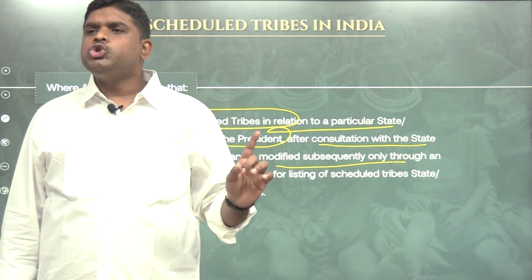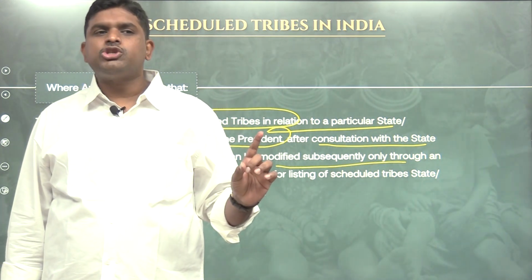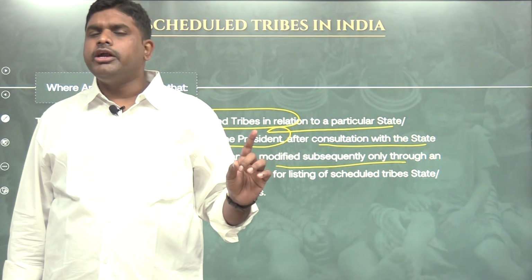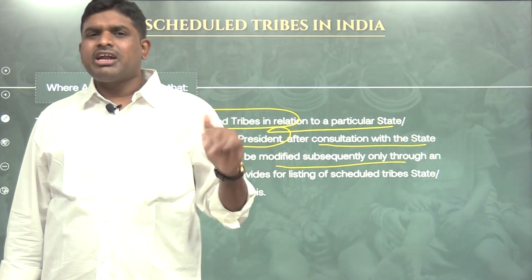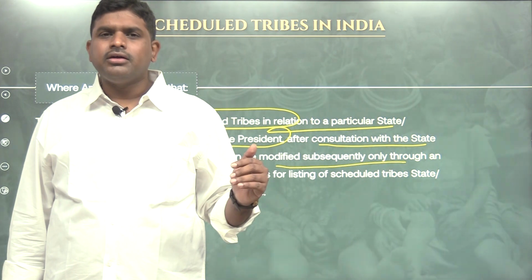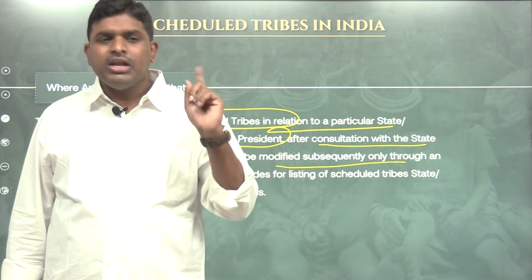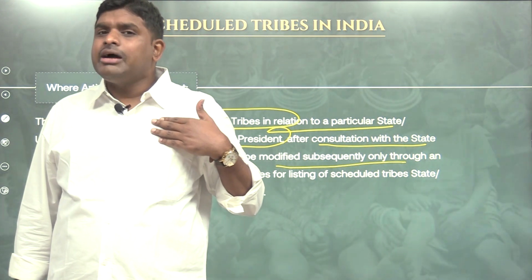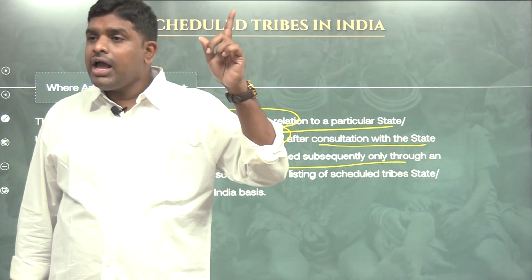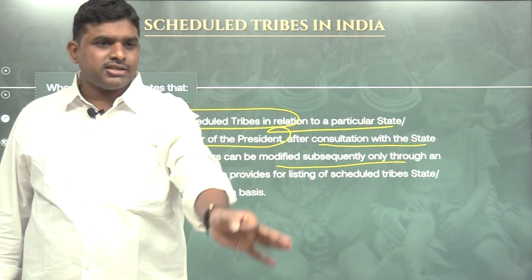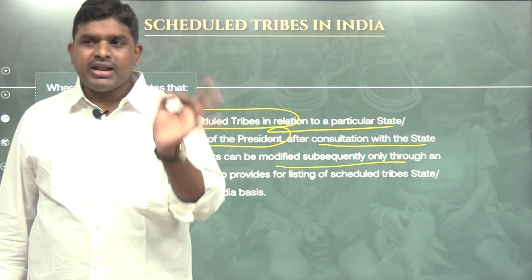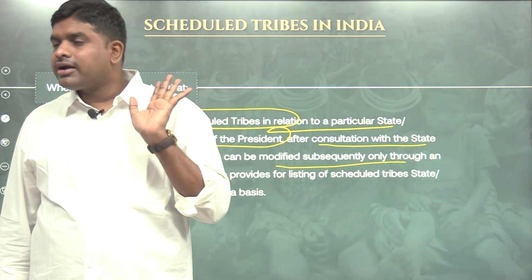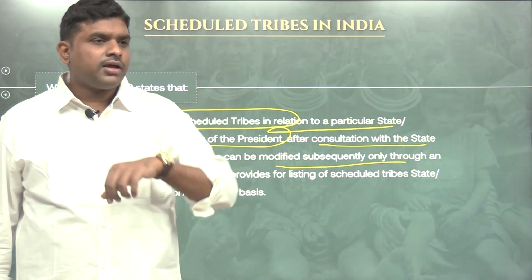Sir, when the Constitution came into force for the first time, the list of STs was given according to the state and union territory. But after that, subsequent amendment, addition or deletion will take place only by an act of Parliament. So today, if I want to add any community into the ST list, it can happen only by a parliamentary act. That community is called a tribe.